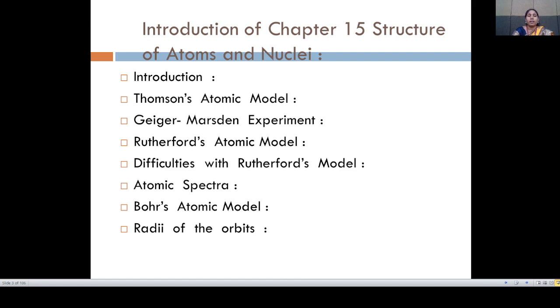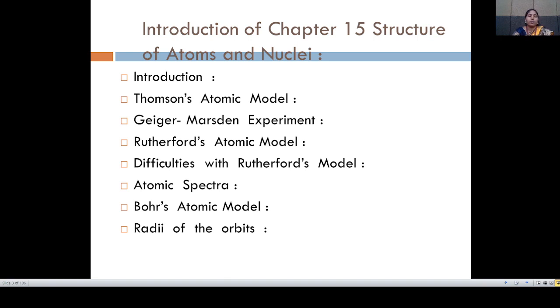Second, Geiger-Marsden experiment. Third, Rutherford's atomic model. And fourth, difficulties with Rutherford's model. Then atomic spectra, Bohr's atomic model, and radii of the orbits.